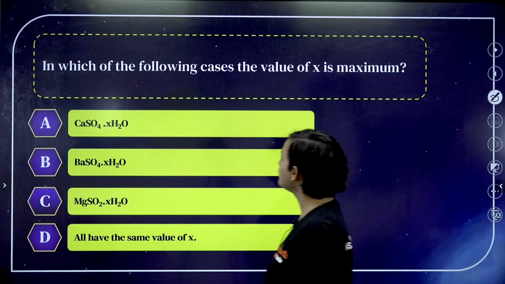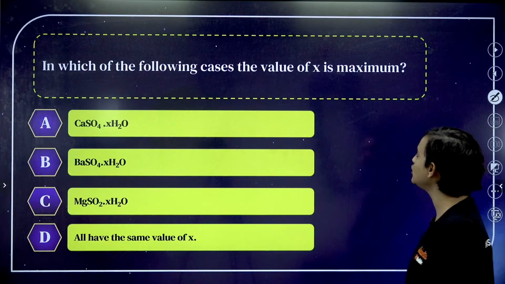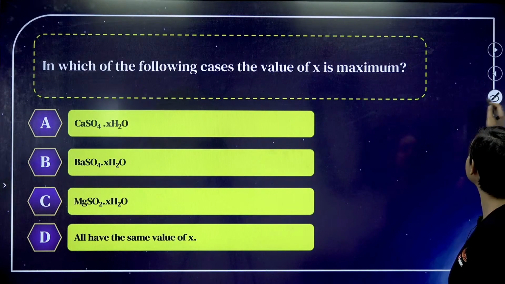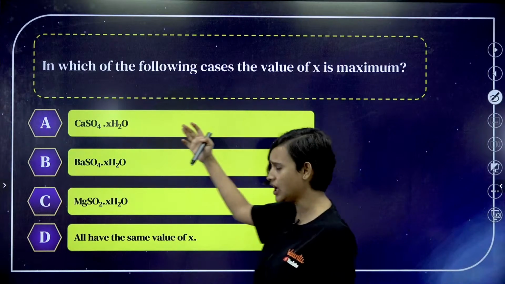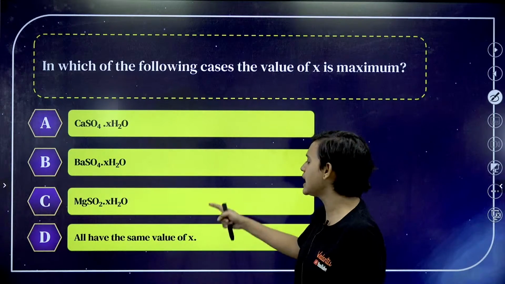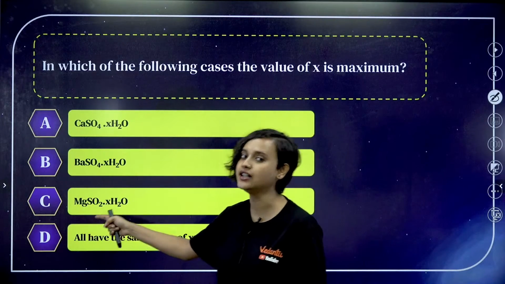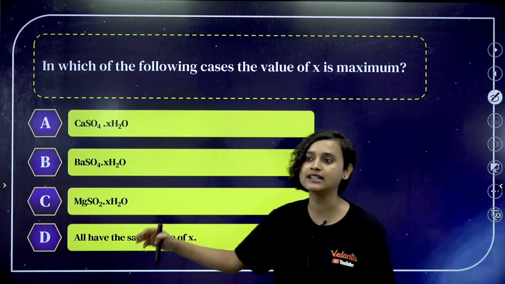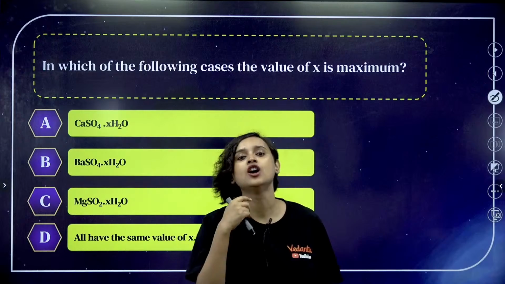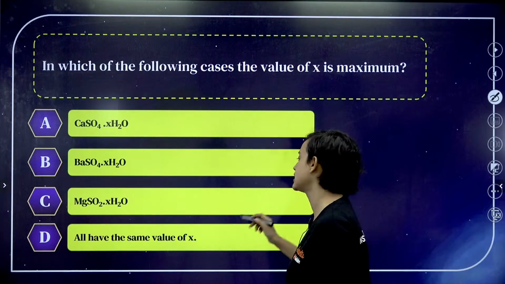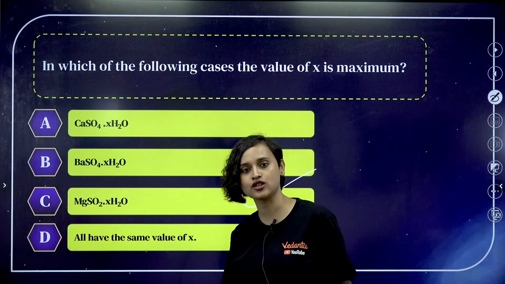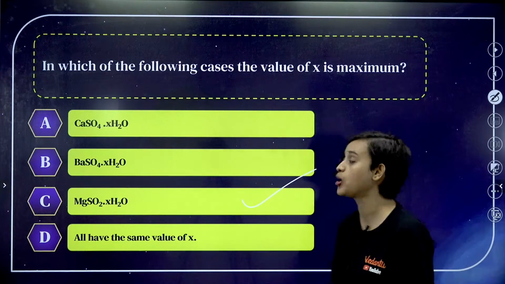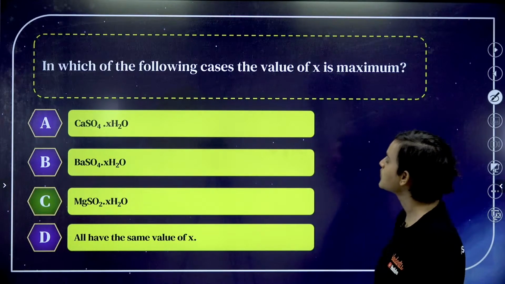Okay. In which of the following cases the value of X is maximum? X is what here? Water of crystallization. Once again, we know whichever has the smallest size here will have the most amount of water of crystallization. So option C, MgSO4.xH2O is the correct answer. Option C is the correct answer.